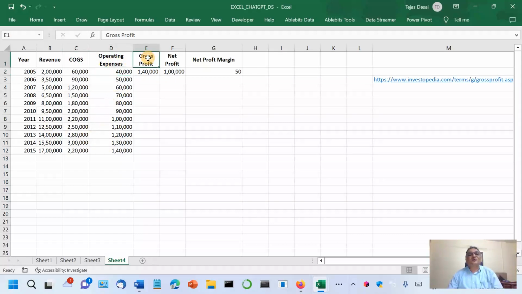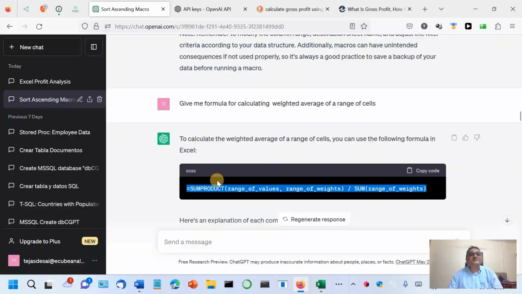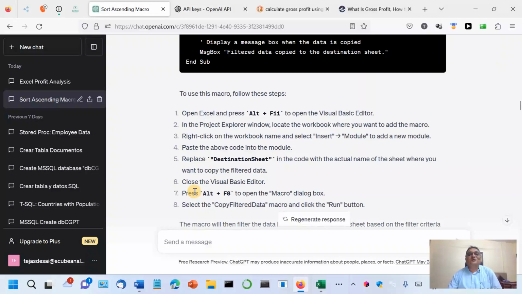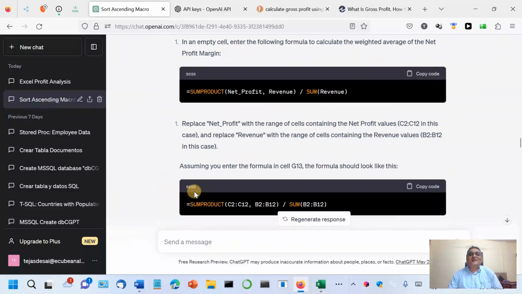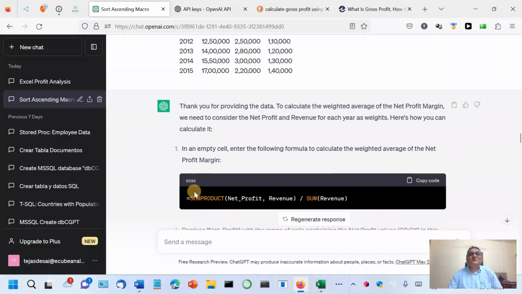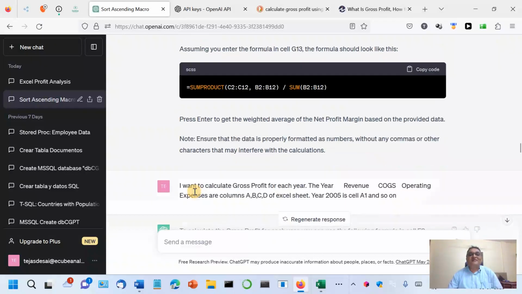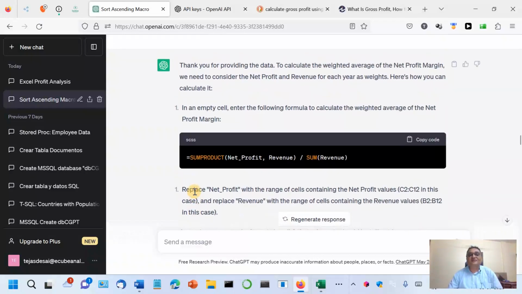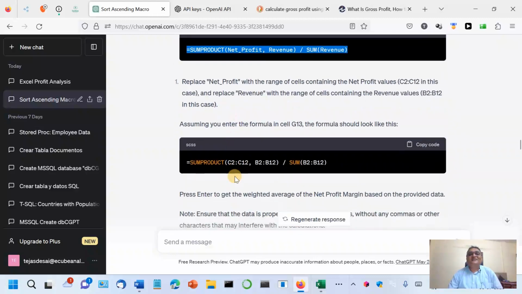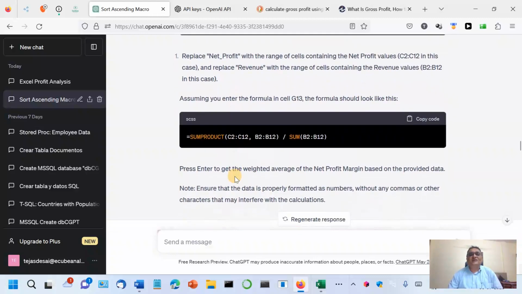And I asked it to calculate gross profit and net profit margin. And see how the first time it completely messed up the whole thing, and not only messed up but it gave some completely made up definitions. For example, first say here it gave net profit margin as some product or something like that, which is not correct.